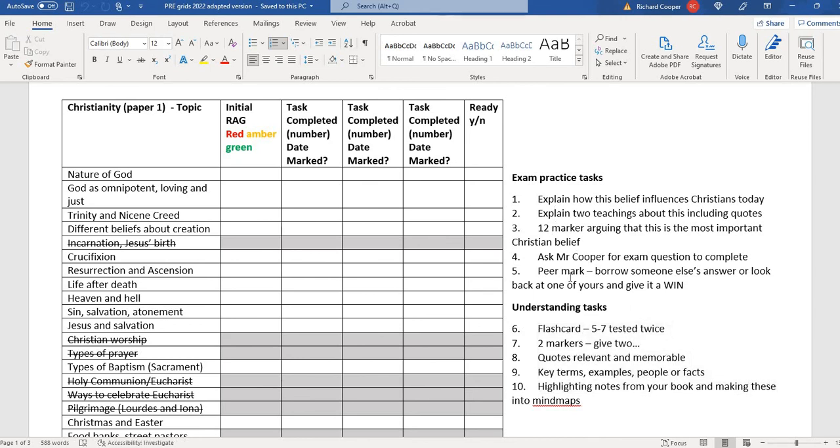That is how to help prepare you best for the exam. So for example, if you've got no idea about heaven and hell for Christians, do some flashcards on it. Task 6: Explain how the belief in hell influences Christians today. Practice that 4 marker. Tick it off. So 2 or 3 to prepare you best for the exam. As always, you can give it to us so we can give you some feedback.